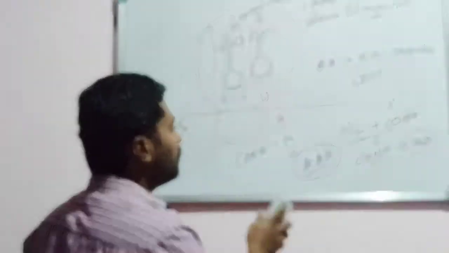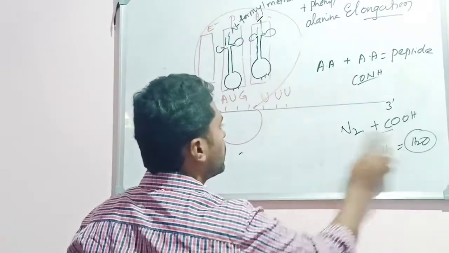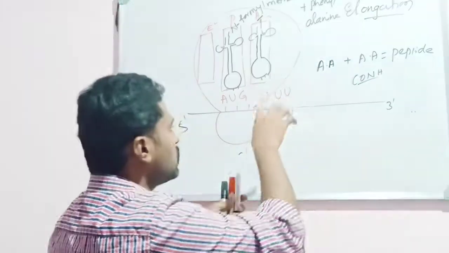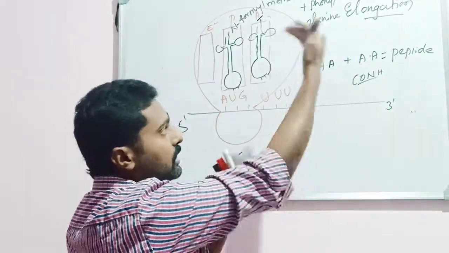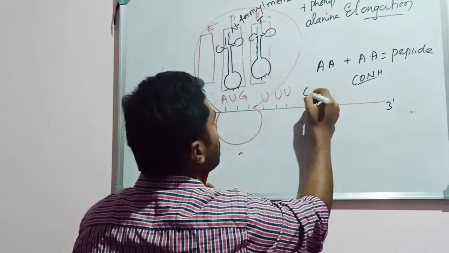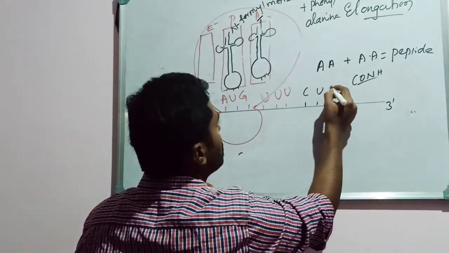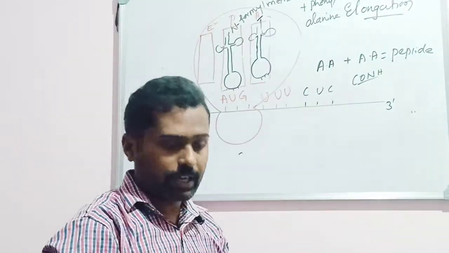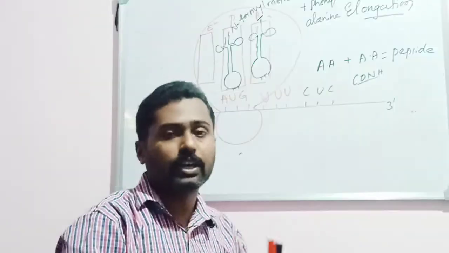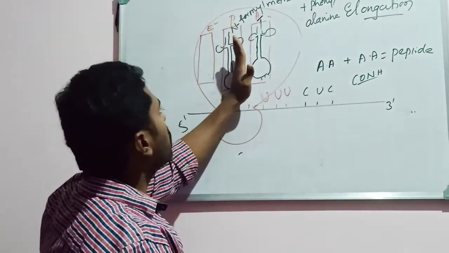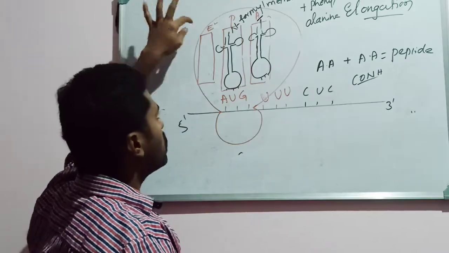So what happens after the formation of the peptide bond? The ribosome will shift to another position, to another codon. For example, suppose here there is CUC. It means it shifts to the third codon on the mRNA. By that time, the tRNA molecule found at the P site exits.